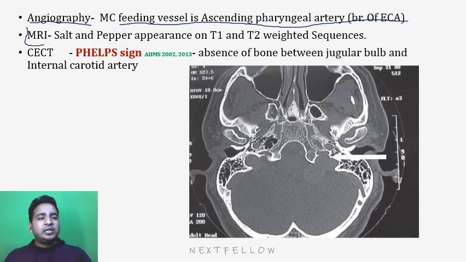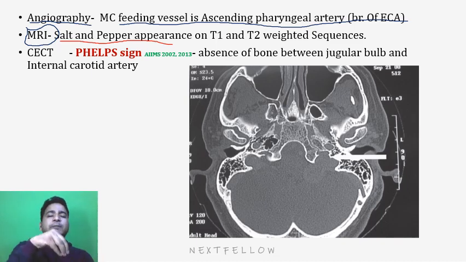Then MRI. See, for the glomus tumor, MRI is considered the investigation of choice. And what will it show? It will give the salt and pepper appearance on T1 and T2 weighted sequence. Why salt and pepper? We know salt is white color, pepper is black color. Because in this tumor, try to remember the previous diagram, there are reddish ball-like structures which are the blood-filled spaces, and there will be voids also, that I mean the spaces which are not having blood. Because of that, on MRI it will give us salt and pepper. That means there are somewhere white dots and then black dots. So that is the salt and pepper appearance, which is confirmatory or pathognomonic for this tumor.